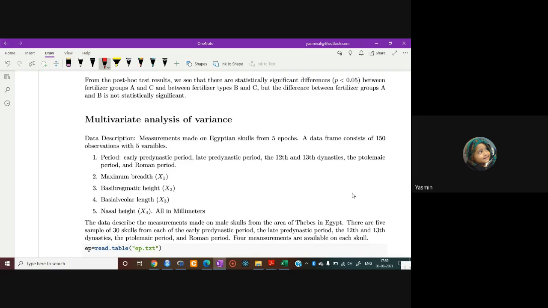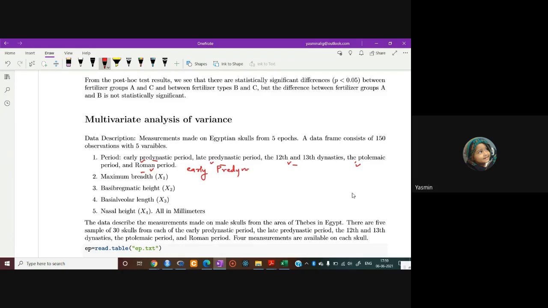In this data we have 5 periods: early pre-dynastic period, late pre-dynastic period, 12th-13th dynasties, Ptolemaic period, and Roman period. We have 5 periods. These 5 periods are the response variable, right?